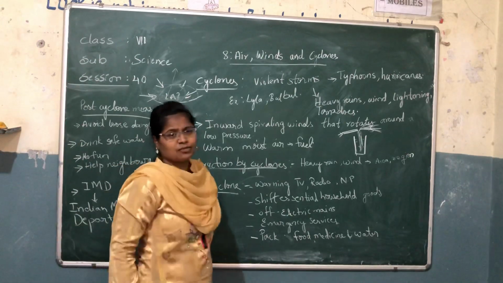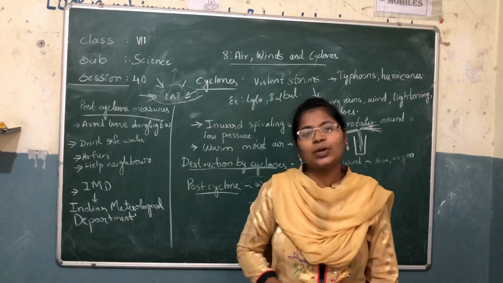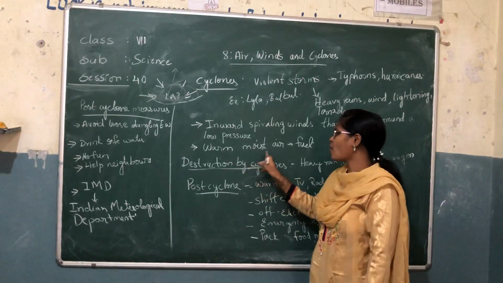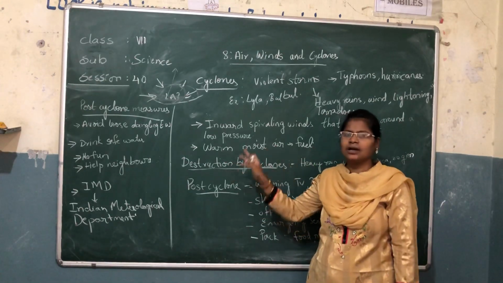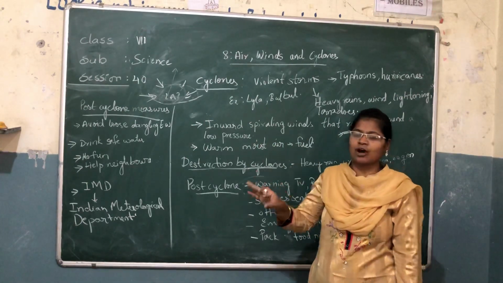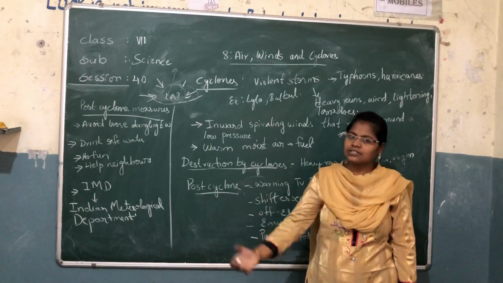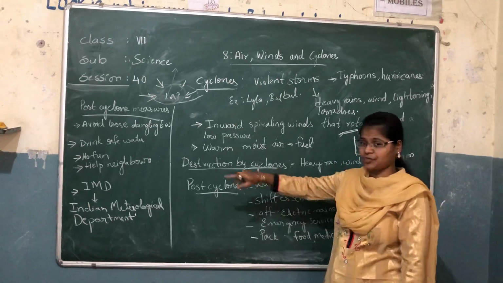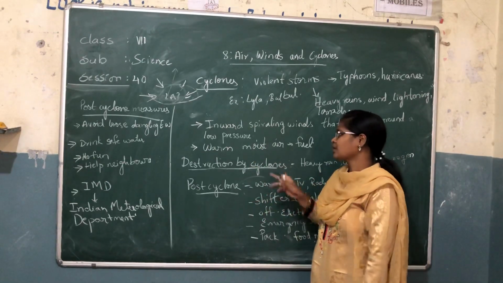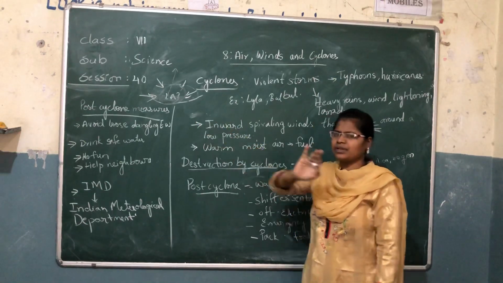Simple. For vehicles we use diesel or petrol as fuel. For cyclones to form, what is required? Warm, moist air. Warm, moist air acts as fuel. When there is warm, moist air, there are many chances for a cyclone to occur. If you have listened to the last classes properly, this will be very clear to you. Now, this is the procedure occurring. I will give you a brief description.